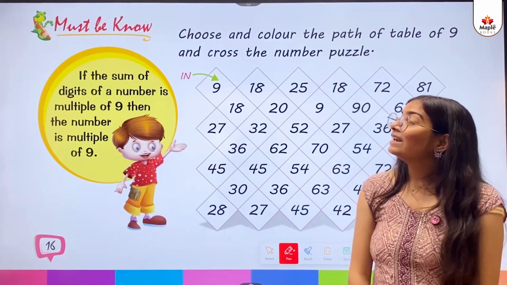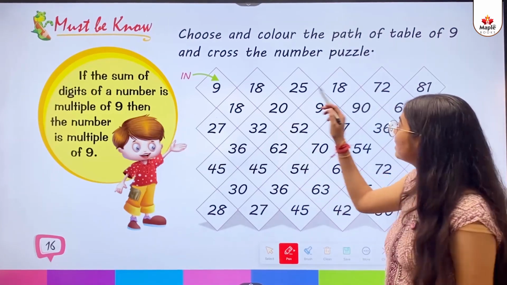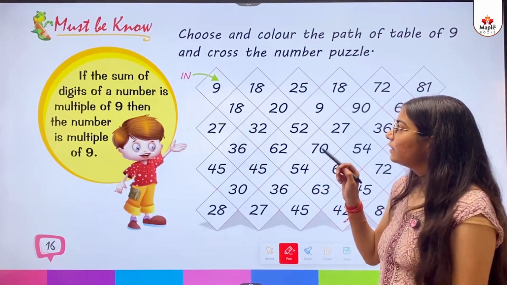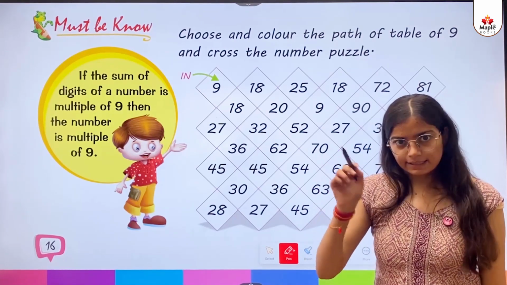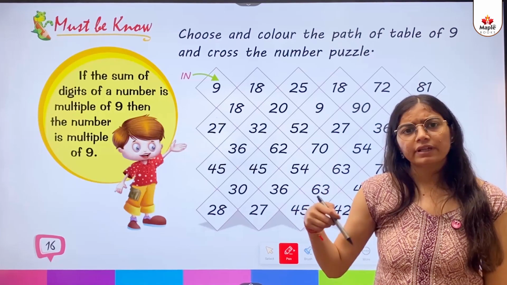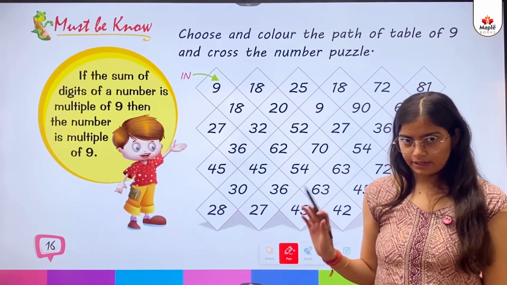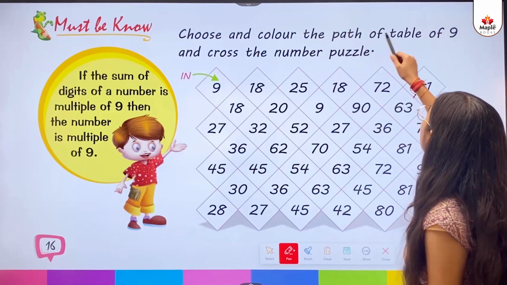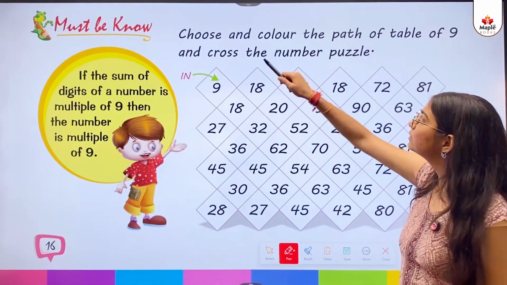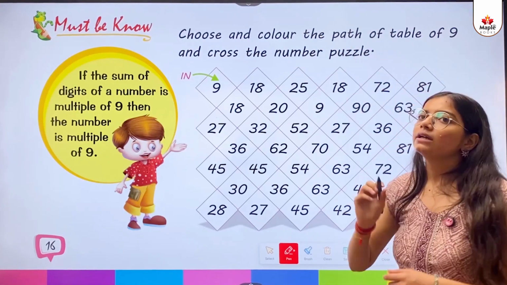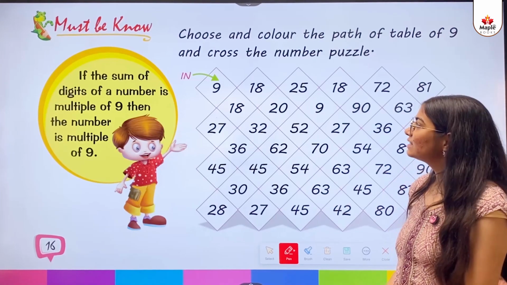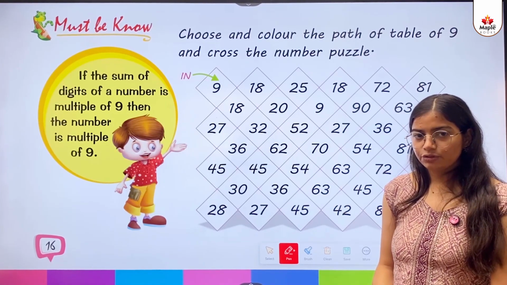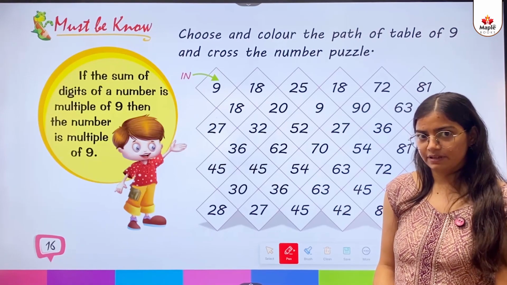So kids, in this question there is a puzzle given here, right? In this we need to cross the 9's table, or you can fill it with some color. I'll cross it here. Choose and color the path of table of 9 and cross the number puzzle. As you can see, there is a puzzle given, so we need to cross out the 9's table here.